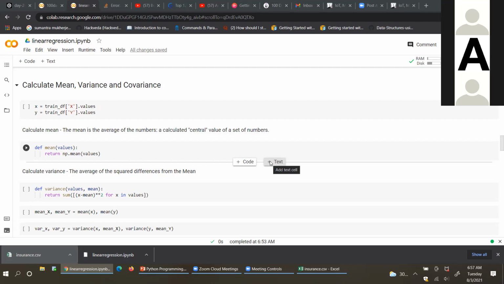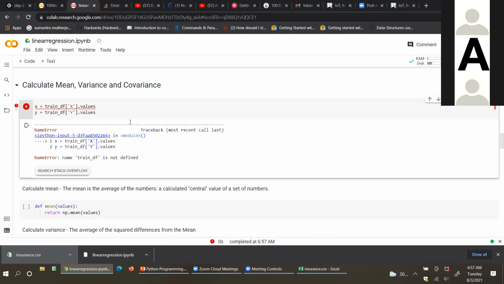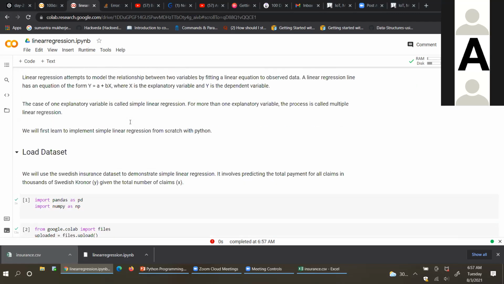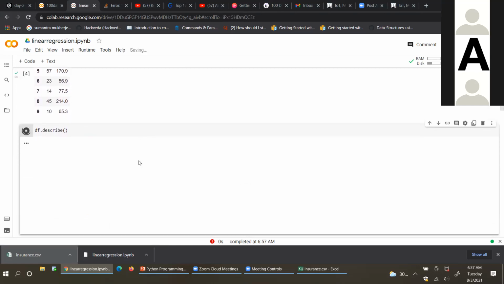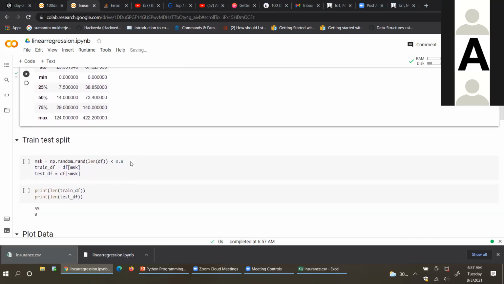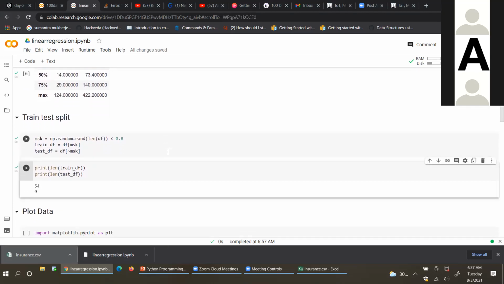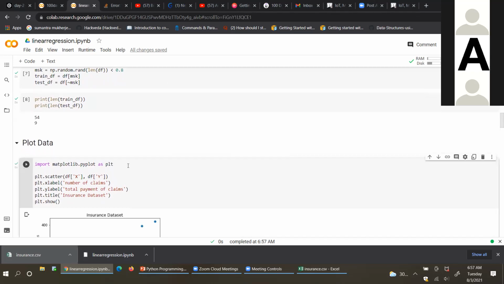So just run this. No, you have to run from the top. You haven't run the previous commands. Run from describe. So you can see here now it is taking 54.9.